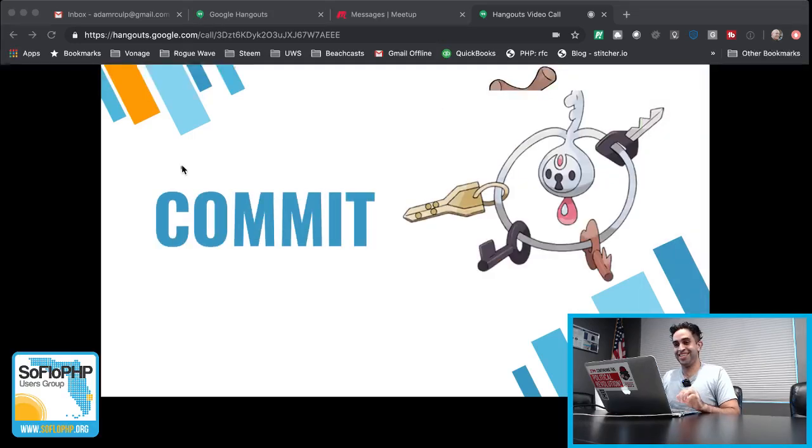So that will be, does anybody know which Pokemon this is? Because I had to look it up. I thought keys were evocative, but it's called a Clefable, apparently.